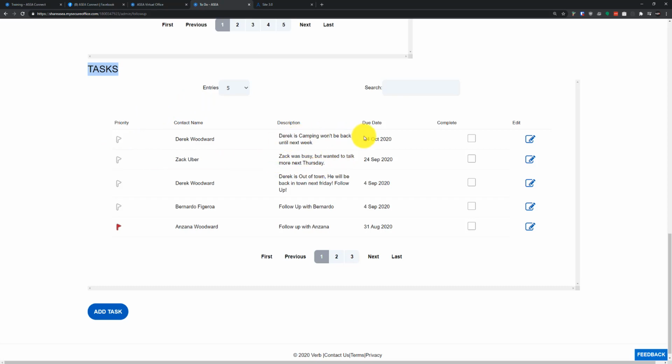And I have one here that I set up for October 24th to reach back out to myself. And here is the one for Zach Uber that I added here. Zach was busy but wanted me to talk more next Thursday. And I can mark that as complete and move along from that just like that. So you can follow up with your tasks that way.